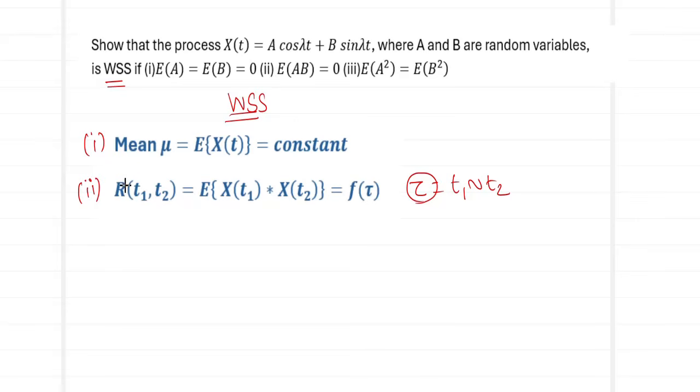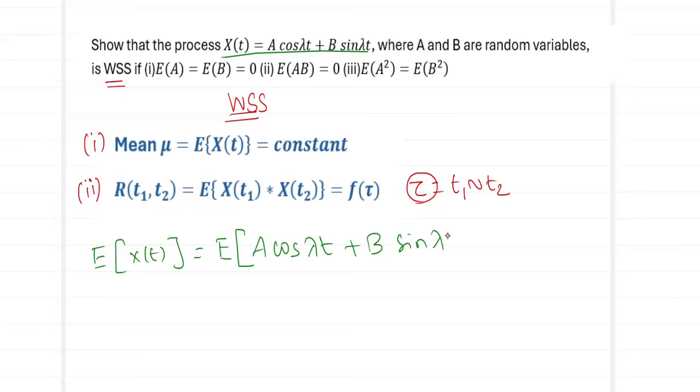What is going to be condition number 1? I want the expected value of x of t. The expected value of my x of t has been given over here as a cos lambda t plus b sin lambda t. We have to observe that a and b have been described as random variables.